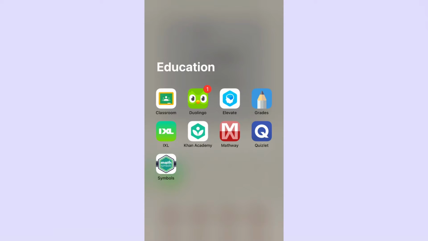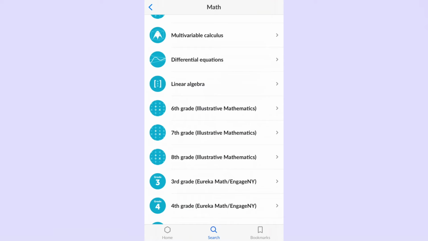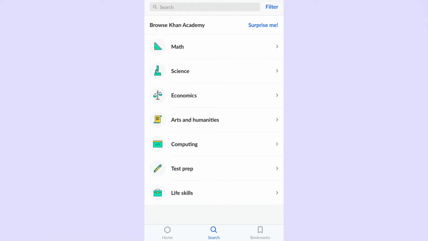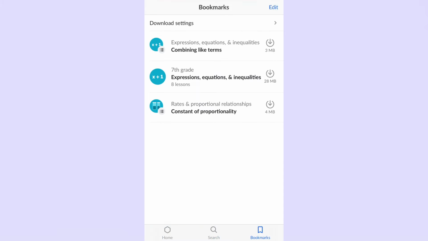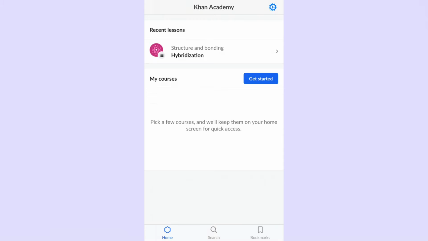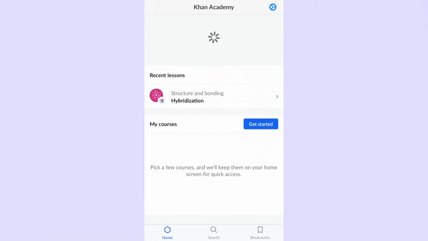Then it's Khan Academy. Yay! Khan Academy helps you a lot. They have a lot of videos that you can learn from them. Science and test, life skills, and all the stuff. You can also search here. These are the bookmarks that I bookmarked a long time ago, like last year. I don't have anything yet.